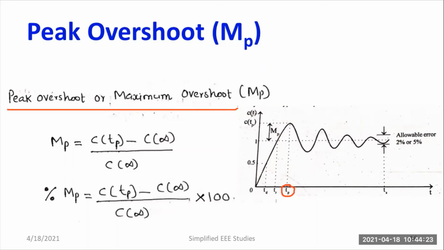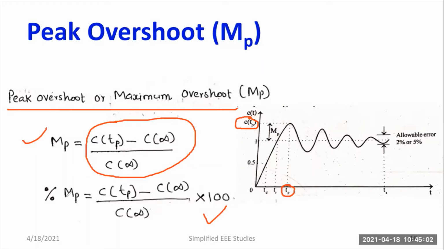So where is C of TP? This particular term is called C of TP, that means the peak value of the response. MP equals C of TP minus C of infinity divided by C of infinity. Anyway, you know what C of t is. If you put t equal to infinity, I'll get C of infinity. If you take the ratio C of TP minus C of infinity divided by C of infinity, surely I'm getting MP. If you want to express MP in percentage, you need to multiply the same expression by 100. Then I'll get MP in percentage.